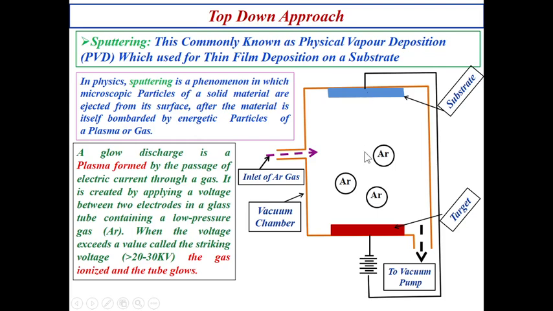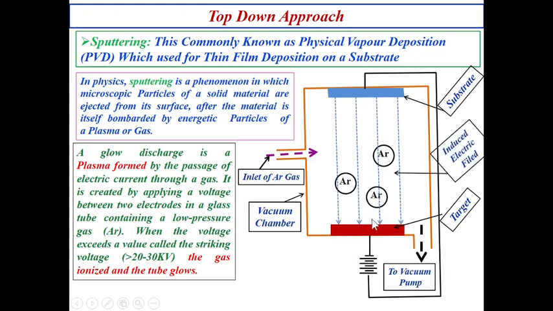Now this DC is variable. We can increase this DC to around 20 to 30 kV. That means the voltage here is very high, and we are going to increase it continuously. So if we put this electrode as positive and this electrode as negative, then an electric field is going to be induced from here to here. Yes or no? So if we increase this voltage, then what will happen?